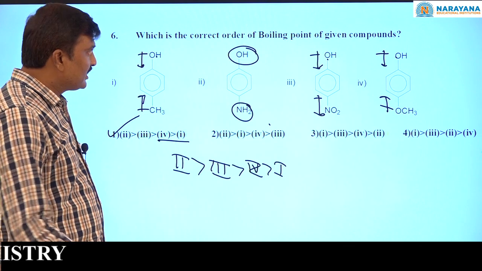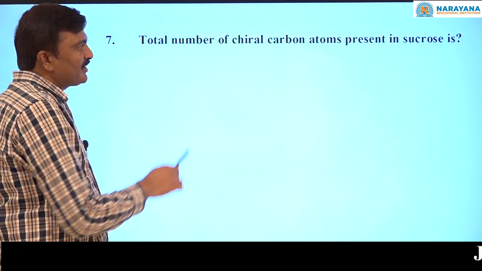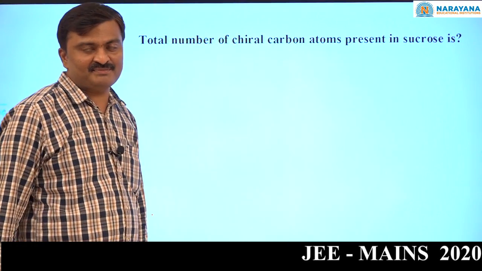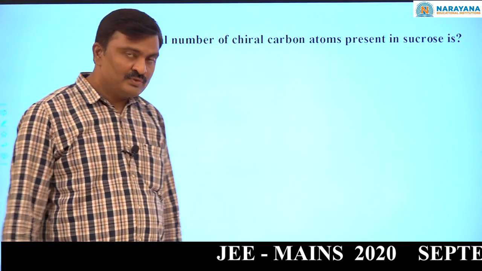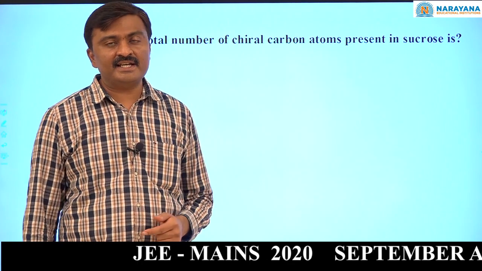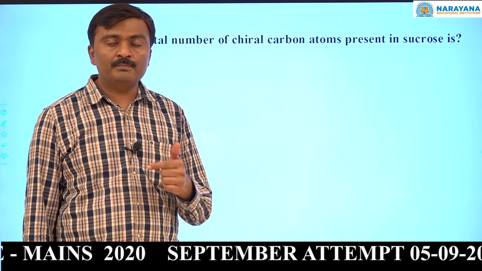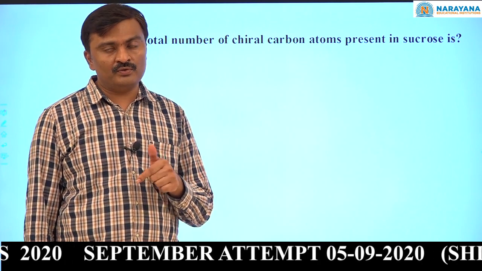Option 1. Now come to the question: the total number of chiral carbon atoms present in sucrose is. Sucrose is a disaccharide of alpha D glucopyranose and beta D fructofuranose.